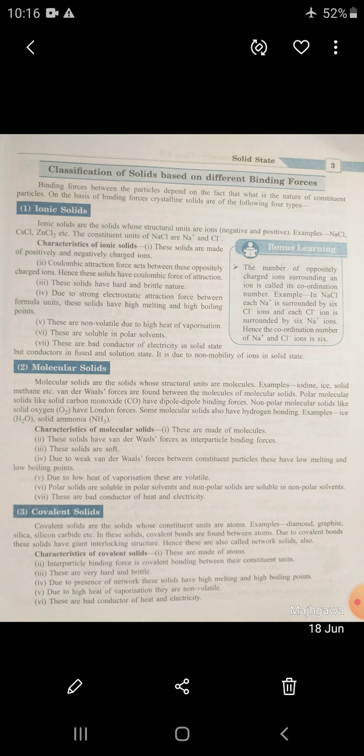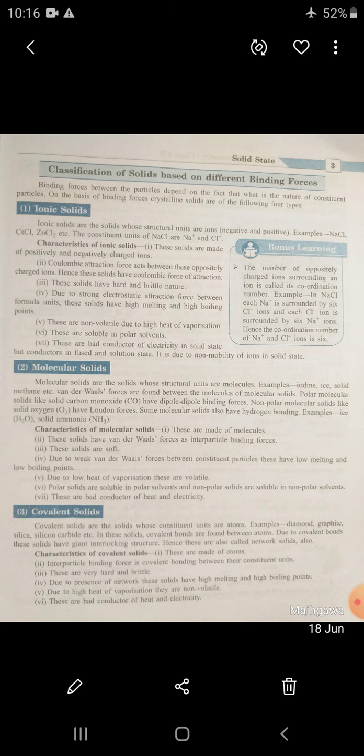So dear student, a covalent solid is made up of atoms. Covalent bonding or covalent force exists between those atoms, and they are hard and brittle. Their melting and boiling points are so high because of the presence of a network. They are non-volatile due to high heat of vaporization. These are bad conductors of heat and electricity because atoms are not charged in this state.